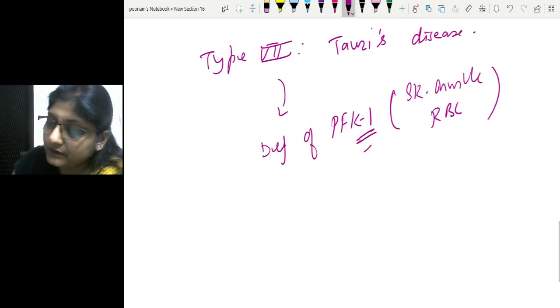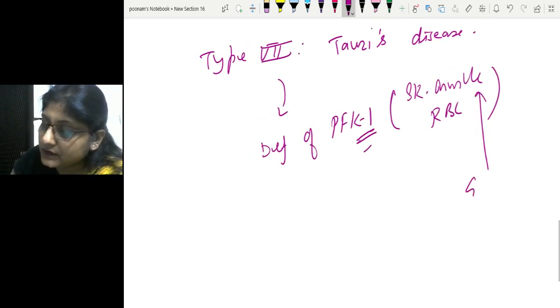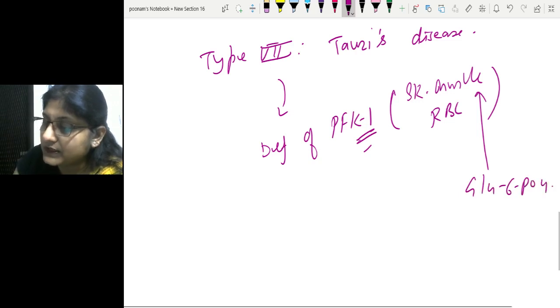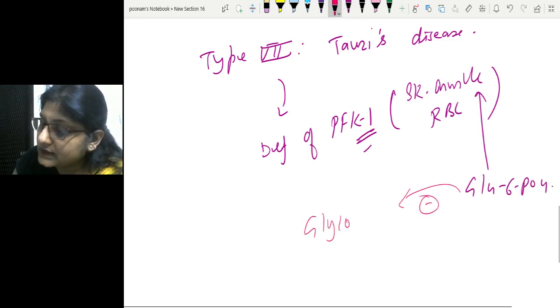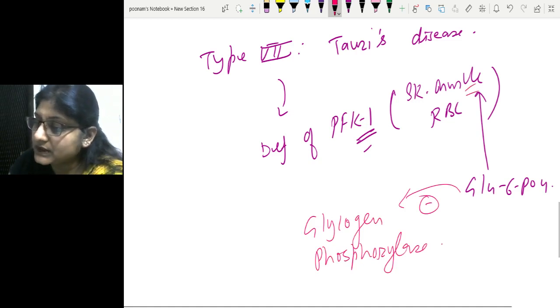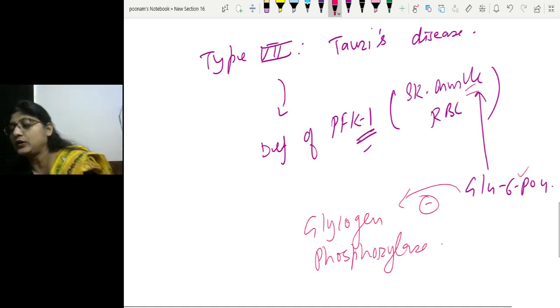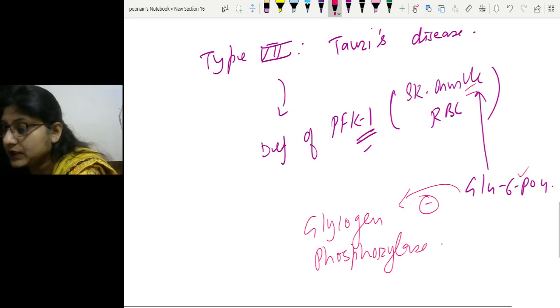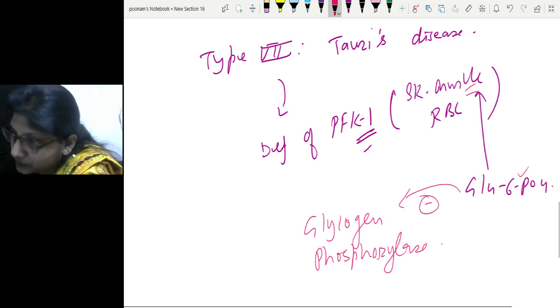See, if PFK1 is deficient, the skeletal muscle is always going to have a stock of glucose 6-phosphate, because glycolysis is not taking place normally, and this glucose 6-phosphate is an allosteric inhibitor of glycogen phosphorylase enzyme. So in skeletal muscle, glucose 6-phosphate is available all the time. This glucose 6-phosphate inhibits glycogen phosphorylase and doesn't allow glycogenolysis to go on, and this results in accumulation of glycogen in the skeletal muscle. Hence it is called storage disorder.